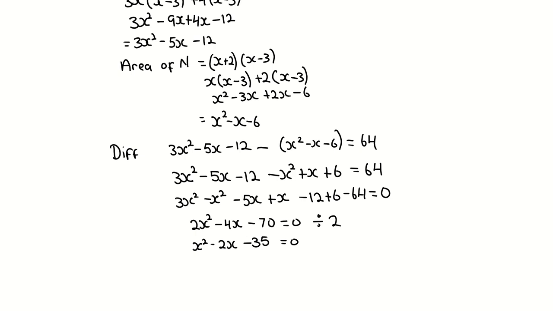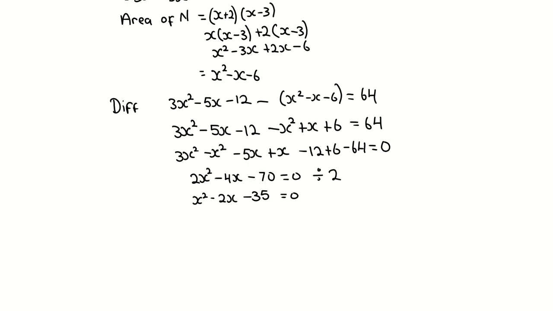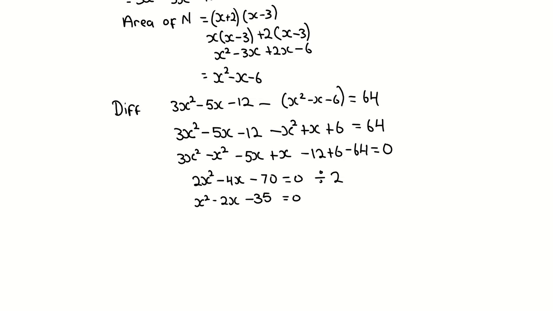But if you look at the question, the coefficient of x squared is 1, but we have 2x squared. You ask yourself what goes into 2. How would you change 2x squared into x squared? You divide the entire thing by 2. 2x squared divided by 2 is x squared. 4x divided by 2 is 2x. 70 divided by 2 is 35, and that is how you can show that the difference between the two rectangles is this. Yeah? And that is the end of January 2023.